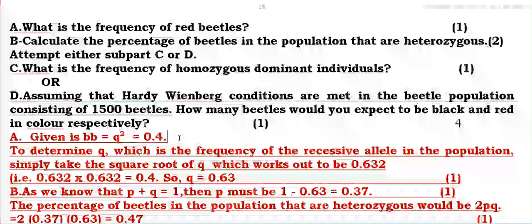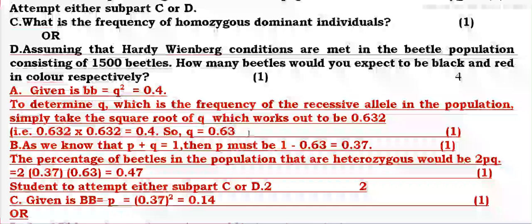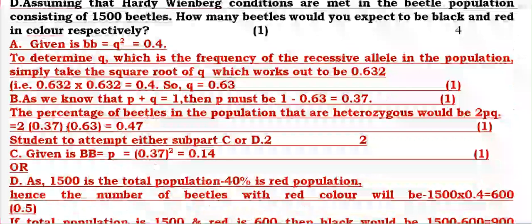Then q is the square root of 0.4, which is 0.632. So q will be 0.63, then p will be 1 minus 0.63, which is 0.37. The percentage of heterozygous beetles in the population will be 2pq, that is 2 times 0.37 times 0.63, which is 0.47.